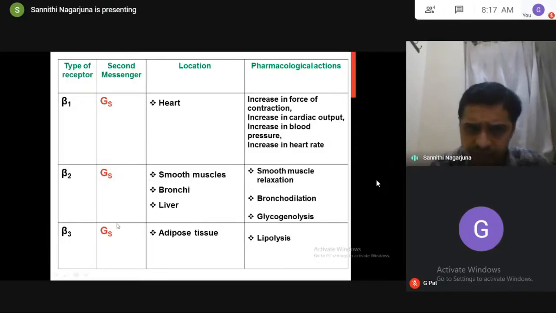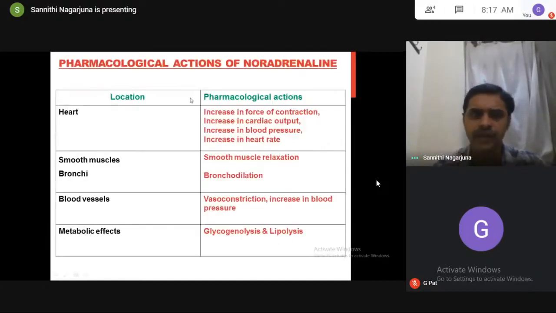Because of increased cyclic AMP, it increases force of contraction, cardiac output, blood pressure, heart rate, smooth muscle relaxation, bronchodilation, glycogenolysis, and lipolysis. What are all these actions? These are all the actions of the ligand. What is the ligand? Noradrenaline. So these are all the pharmacological actions of noradrenaline, which is mediated through these beta receptors. Finally, have a look at these pharmacological actions of noradrenaline.